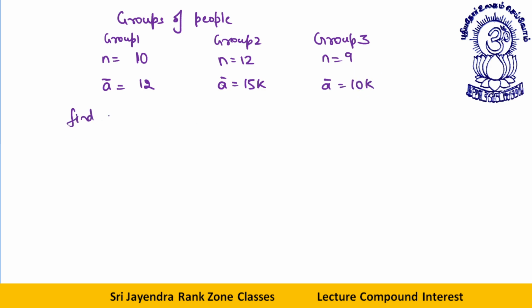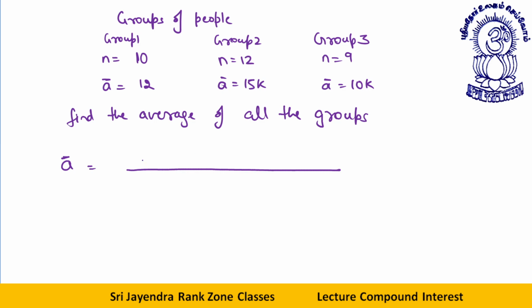Find the average of the entire group, of all the groups. Suppose you require the average of all the groups. So what will be the combined average? The combined average will be the total sum of the first group plus the total sum of the second group plus the total sum of the third group, divided by the number of people in all the groups. What are the number of people? 10, 12 and 9.